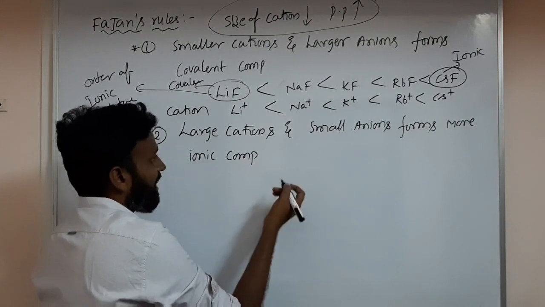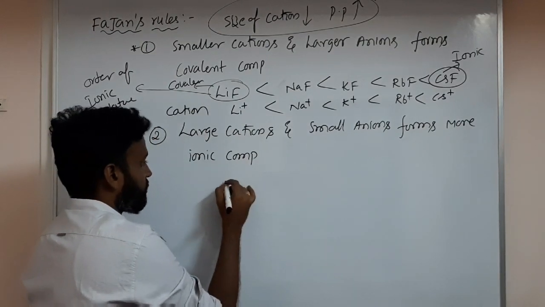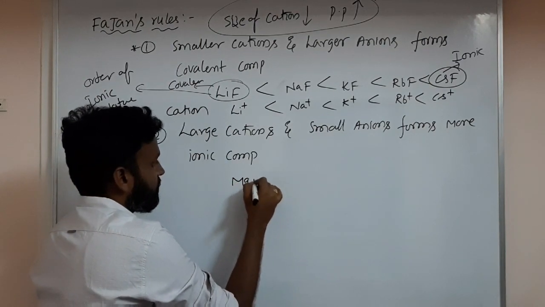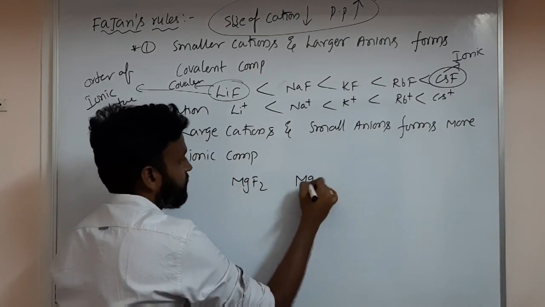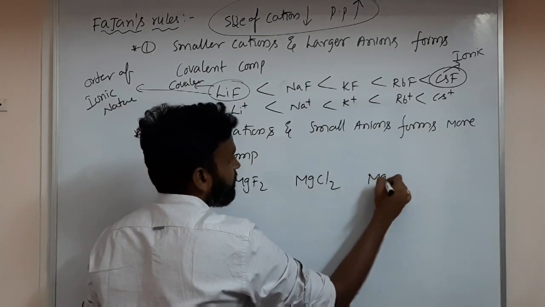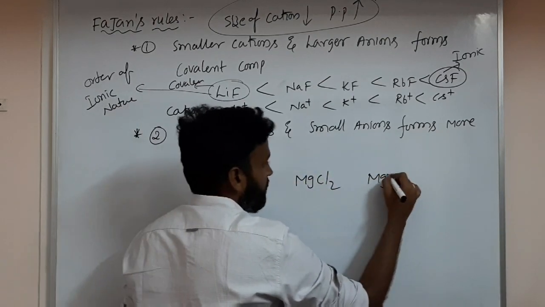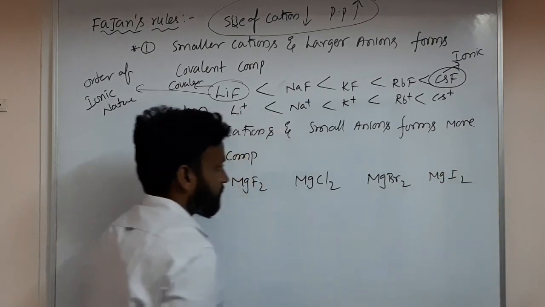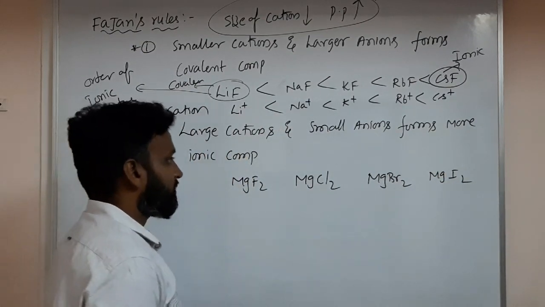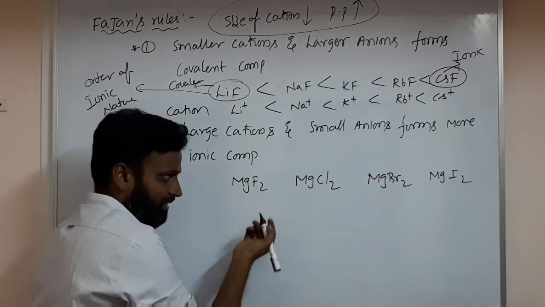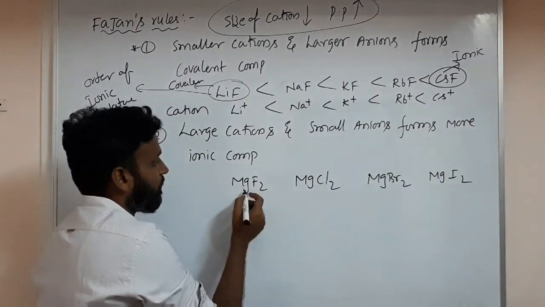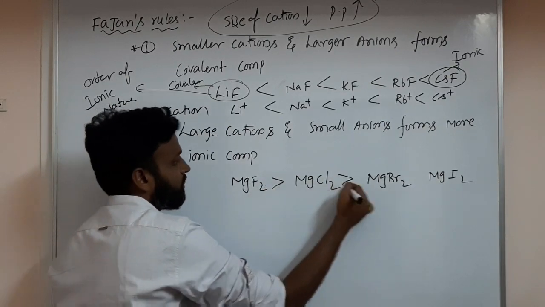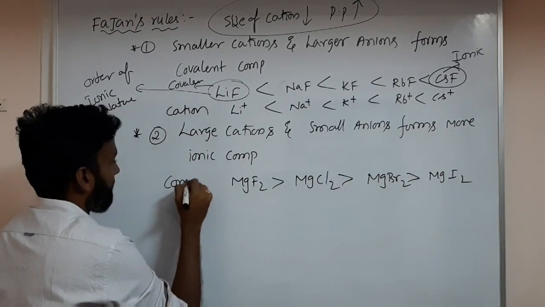In the same manner, if the anion size is increasing, take MgF2, MgCl2, MgBr2 and MgI2. Which anion can easily form? F minus can easily form, you know that already. So magnesium with the smaller fluorine is about ionic character.